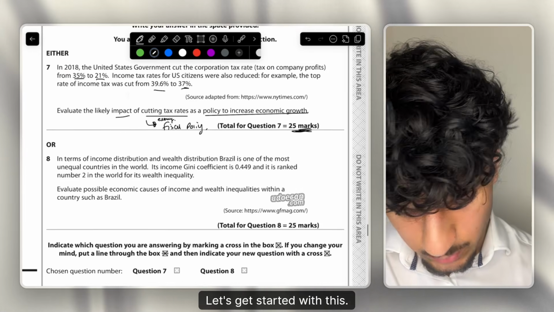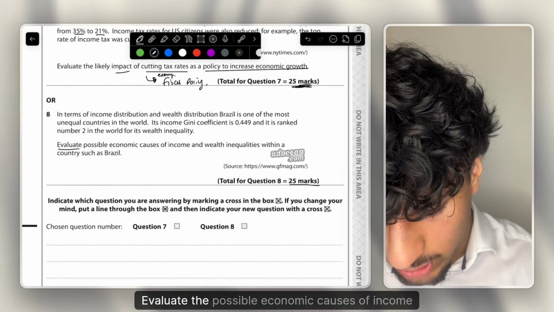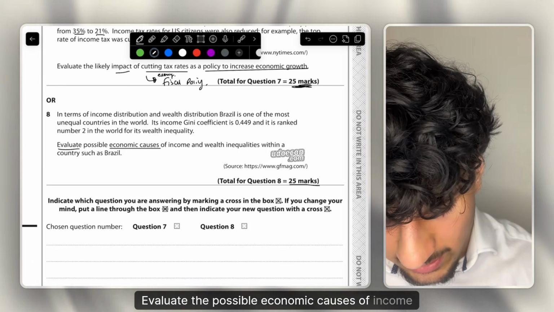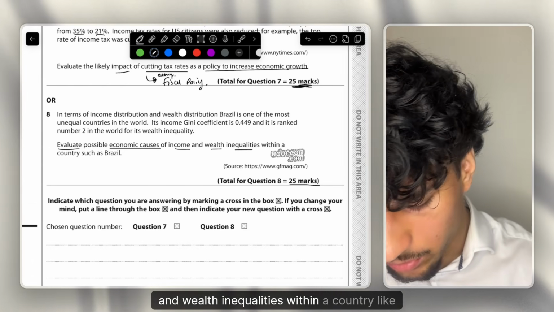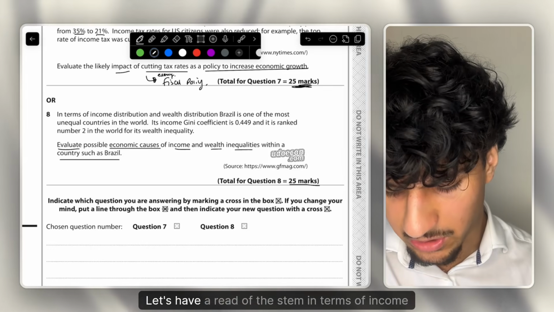Let's get started with this question 8. So, 25-mark question. Evaluate the possible economic causes of income and wealth inequalities within a country like Brazil. So a bit more of a development type question. Let's have a read of the stem.